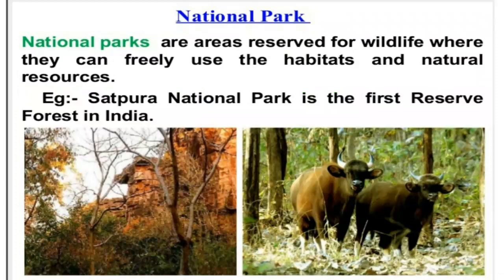Then rock paintings we are able to find in these shelters, and there are 25 rock shelters that have been identified in Panchmari biosphere. In Panchmari biosphere we can see about 55 rock shelters, means like a cave formation, where in the olden days, at the time of the stone age, the people used to live in the caves. So those rock shelters we can see in this Panchmari biosphere, where we are having the Satpura National Park, the first forest reserve in India.